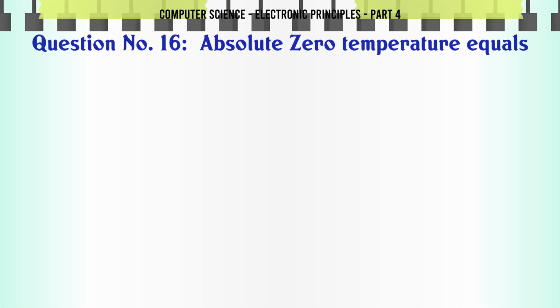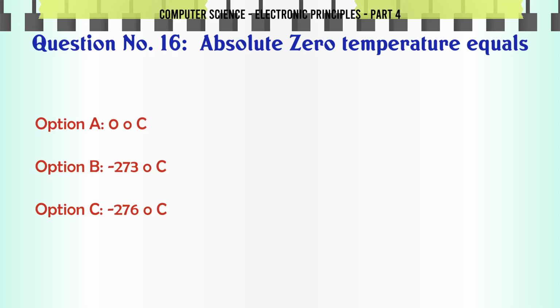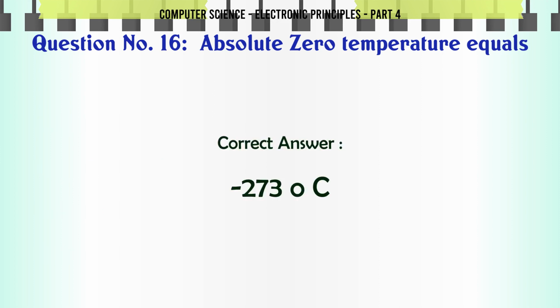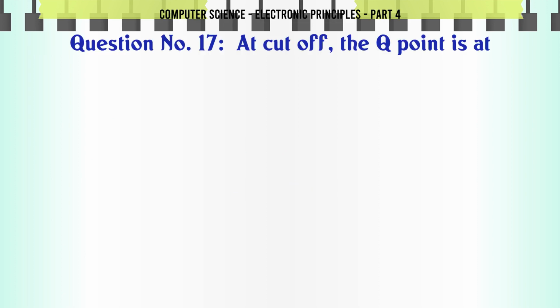Absolute zero temperature equals A. 0 °C. B. 273 °C. C. 276 °C. D. 25 °C. The correct answer is 273 °C. At cutoff, the Q point is at A.